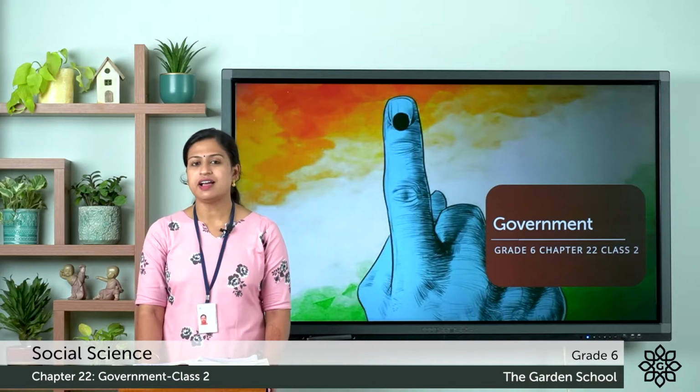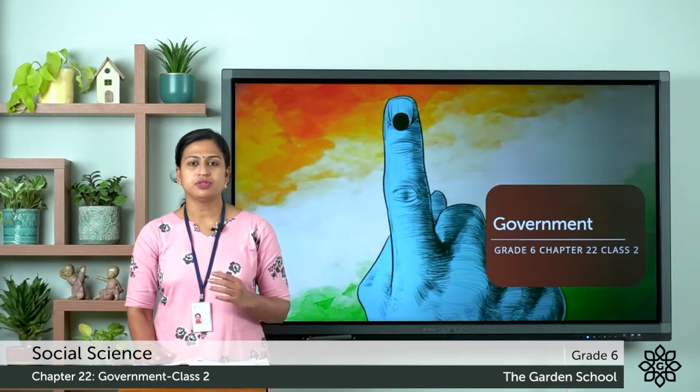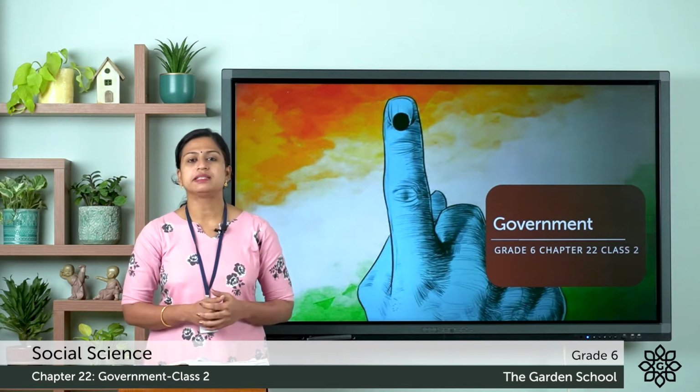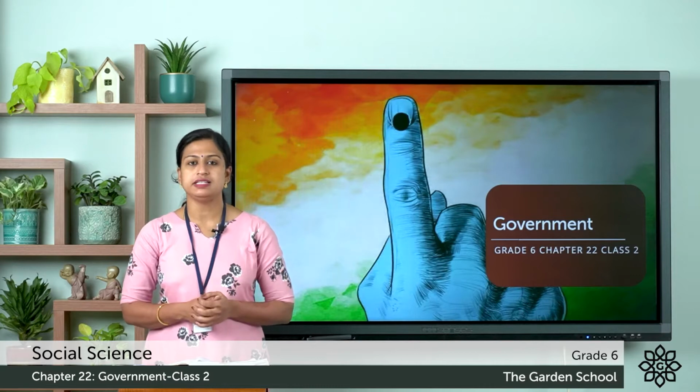So in the previous class, we discussed the types of governments. Now today in this class, we will be discussing organs and levels of government in India.